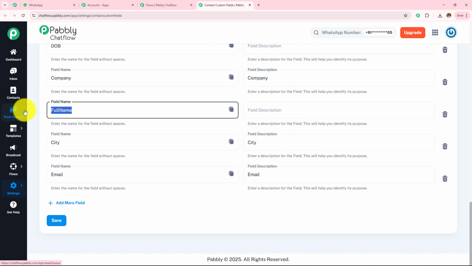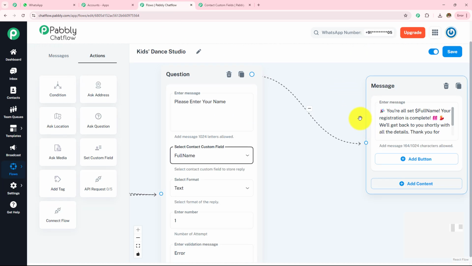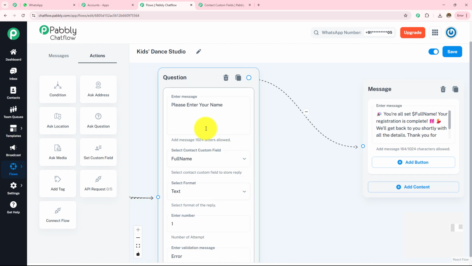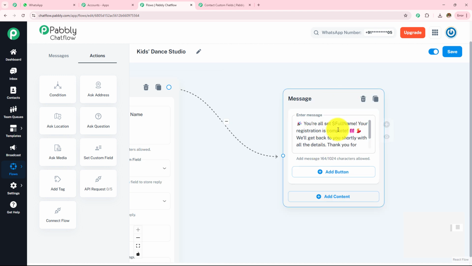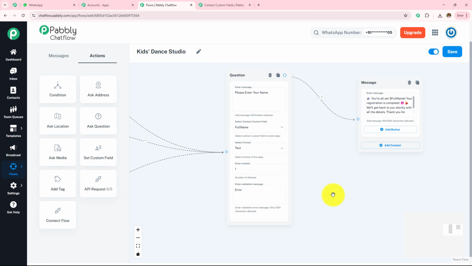Here I have created a field for the full name. So I have created this field, and when they answer me the question about their name, they are going to send me their name. I have copied this. Here it's written click here to copy field name. I have copied this and pasted it in this name. So this has become dynamic. The details which will be saved will be fetched over here. You can create many more contact custom fields, and then you can send a personalized message like this.